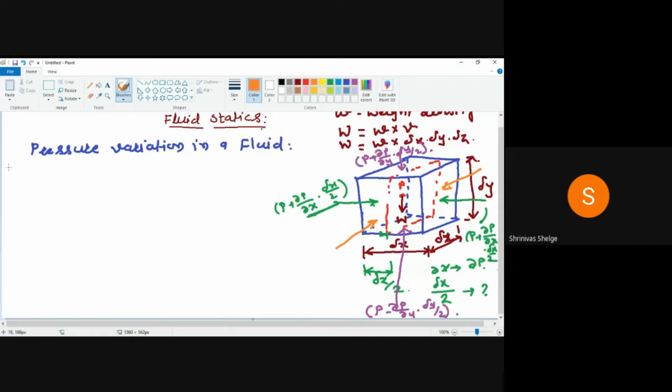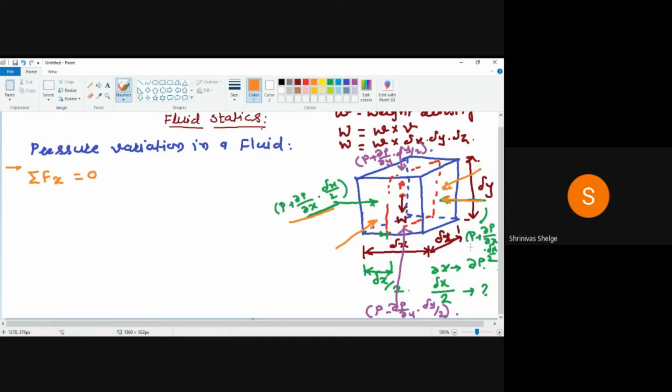So first, I'm going to apply the first equilibrium condition, that is summation of f of x equals to 0. The direction is to the right. Actually two forces are acting along the x direction. This is the first force and this is the second force, you can see here.